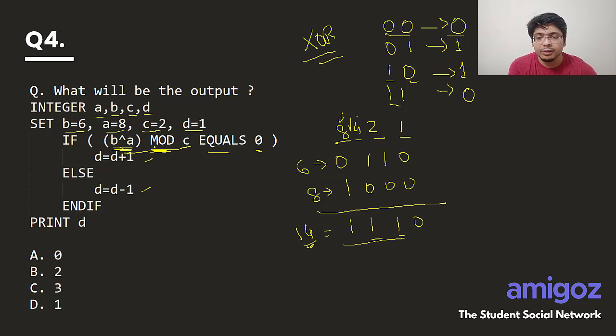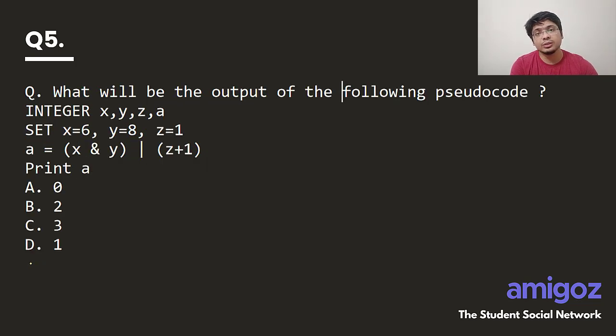So 14 modulus C. Is 14 divisible by C? 14 by 2 is 7 and there is no remainder, hence this is 0. So 0 equals 0, this is true, hence D is equal to D plus 1. What is D? D is 1. 1 plus 1 is 2, right? Hence the output will be here 2. Hence that is our answer, right? So this is our answer B. I hope you understand everything. Let's go ahead and check out the next question.